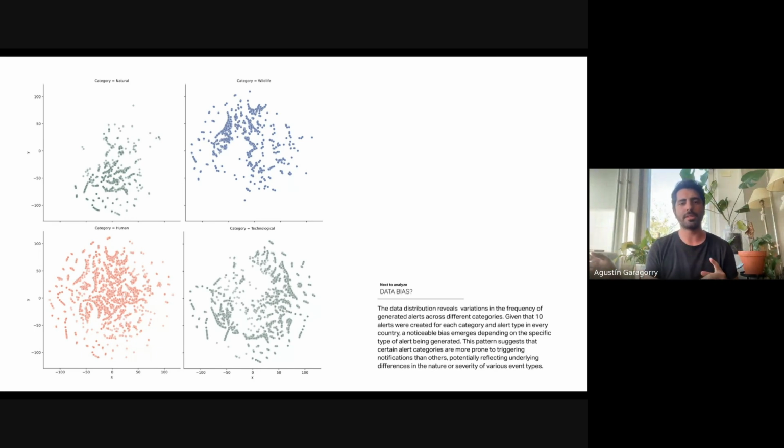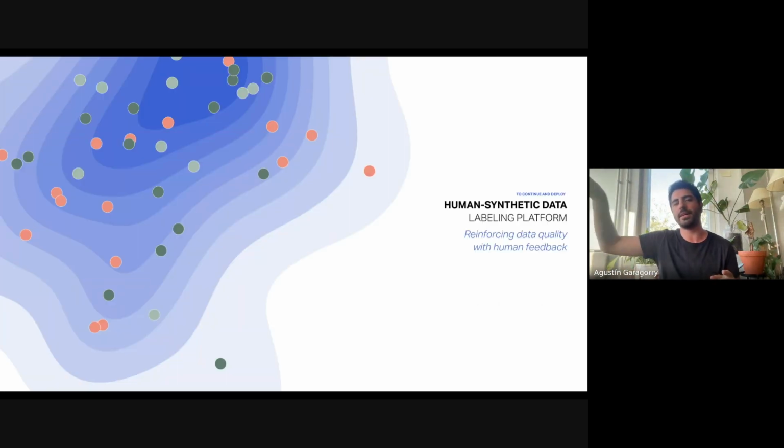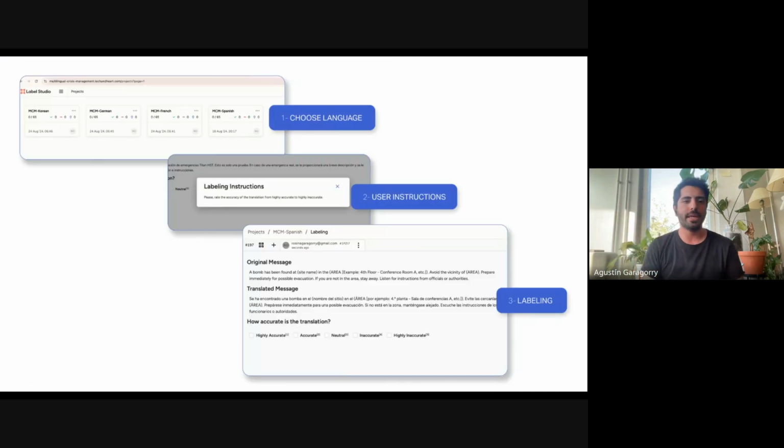So to finish the project, you can move forward to the last one, one more. We show a few screenshots of how this labeling tool would work. The idea is that the user logs in and chooses the language that they want to collaborate with. They see the instructions to mark these translations and define if they are highly accurate, highly inaccurate, or in the middle. And the idea is that in the future, this open source dataset will provide full high quality data, so people can use the highly accurate ones and eventually fix the highly inaccurate ones, or decide what to do then.